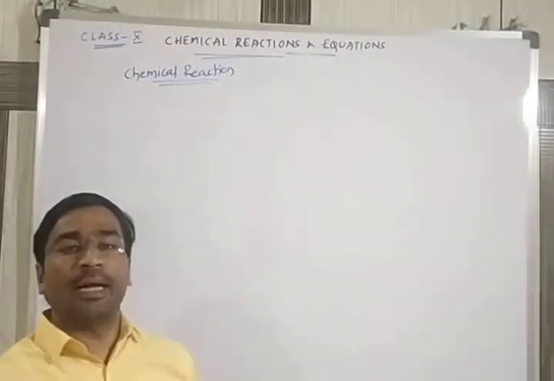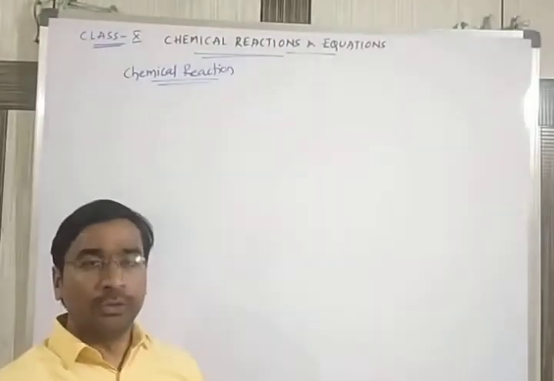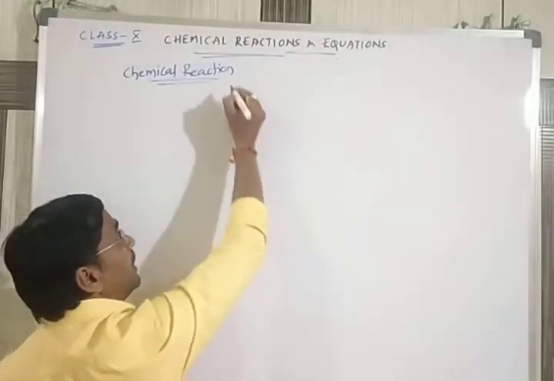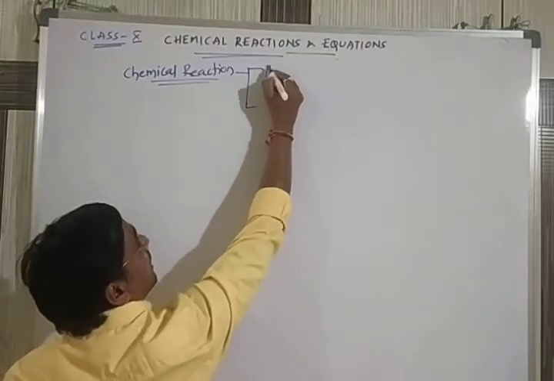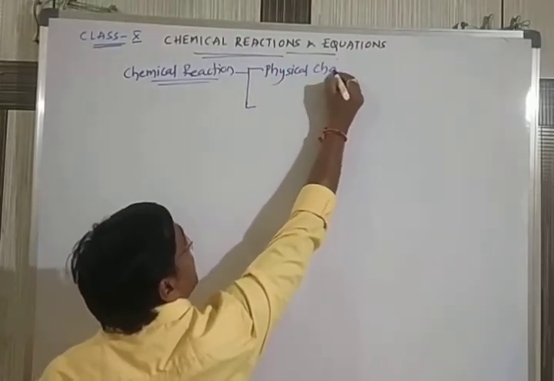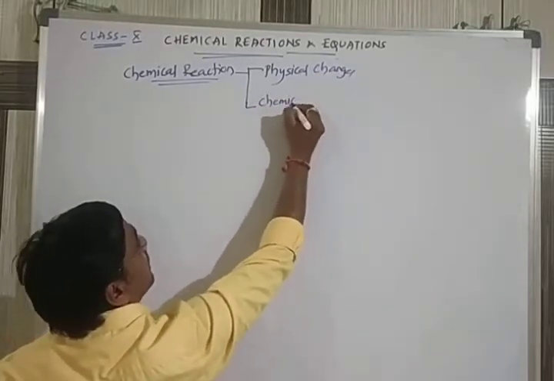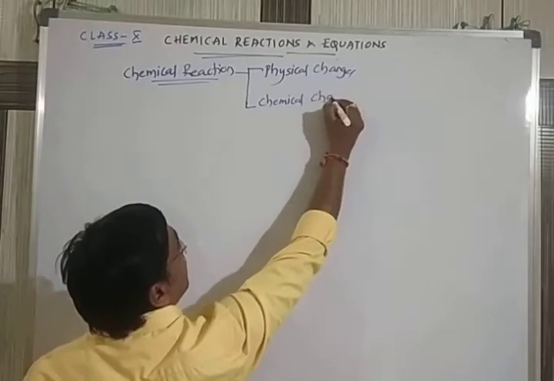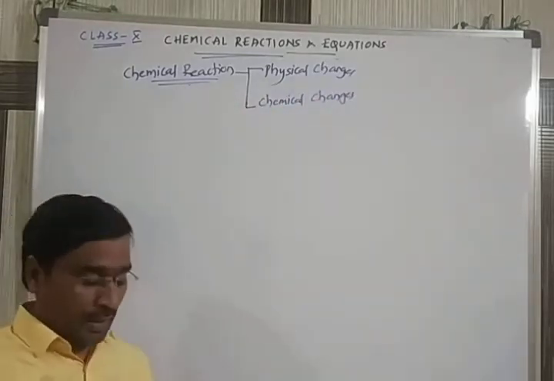So in a chemical reaction, we observe two types of changes: physical changes as well as chemical changes. Both are involved in a chemical reaction.